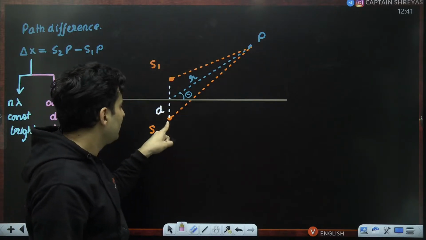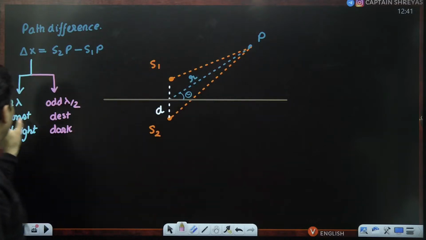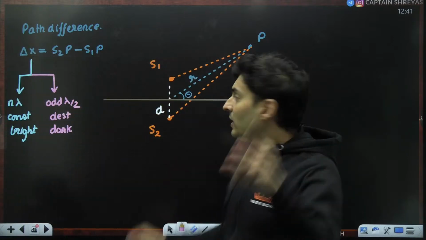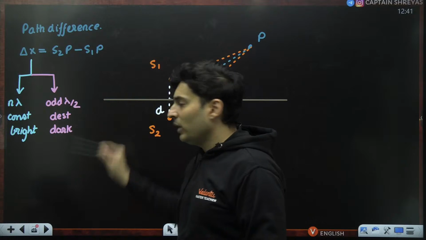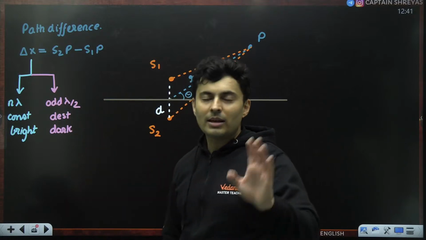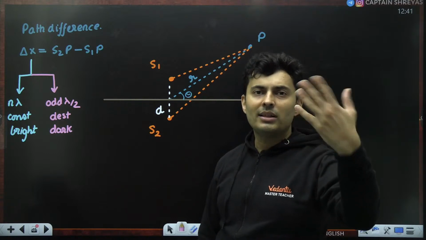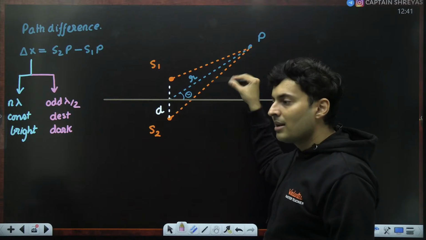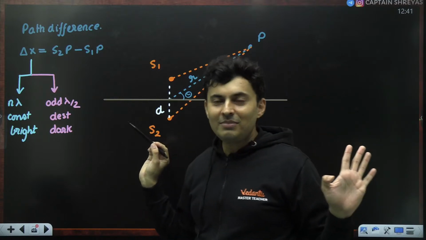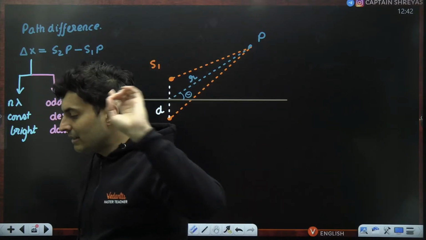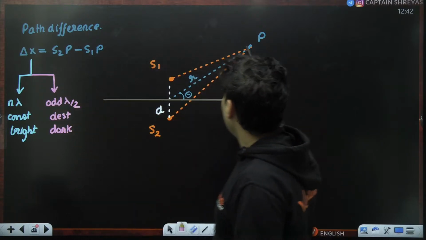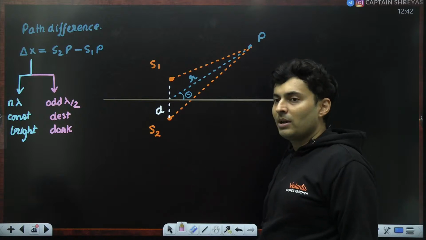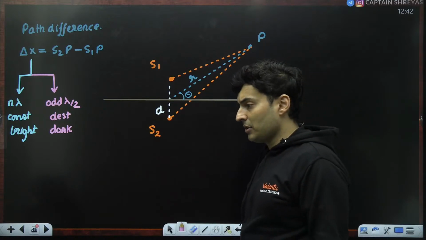That means my point P is somewhere, and I have taken two fixed points, and the difference of the distances, if it is, let's say, 5 lambda, then I know it is a constructive interference. If the difference of the distances is 7.5 lambda, because odd times lambda by 2 will be like 0.5, 1.5, 2.5, 3.5, 7.5, whatever. If it is something like 0.5 lambda, I know it will be a dark region. Everybody with me? If it is just multiples of lambda, I know that point will have constructive interference. If it is 0.5 lambda, I know it will be destructive in nature.